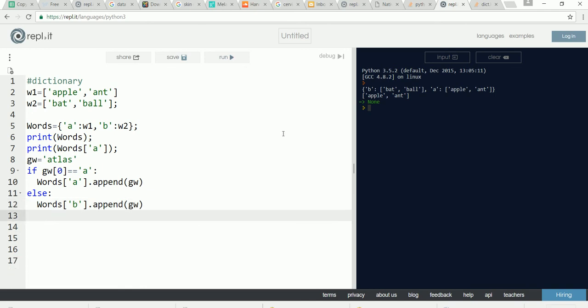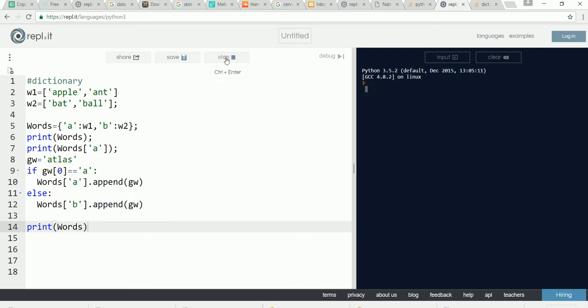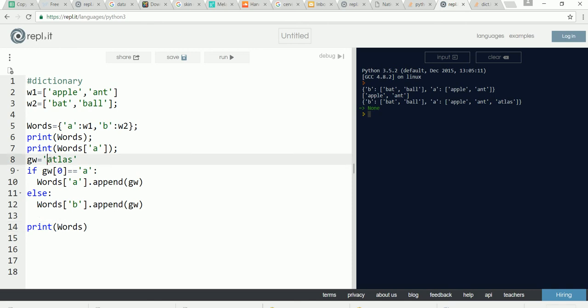At the end, let's print words. So B: bat, ball; A: apple, ant and atlas. Suppose our given word was, say, basket. Under that situation, it will be A: apple and ant, B: bat, ball, basket. For such use cases, a dictionary is good because you can organize the data with their corresponding type.